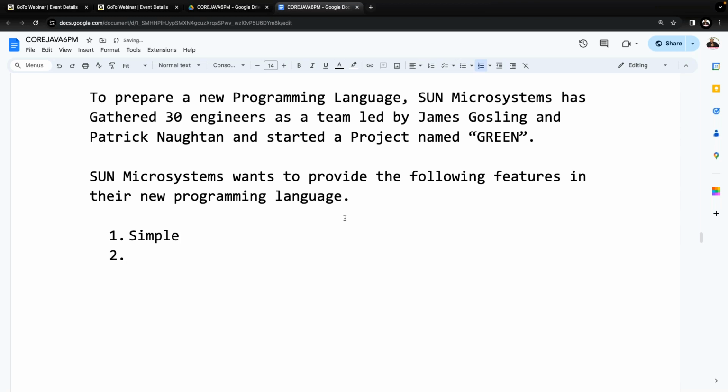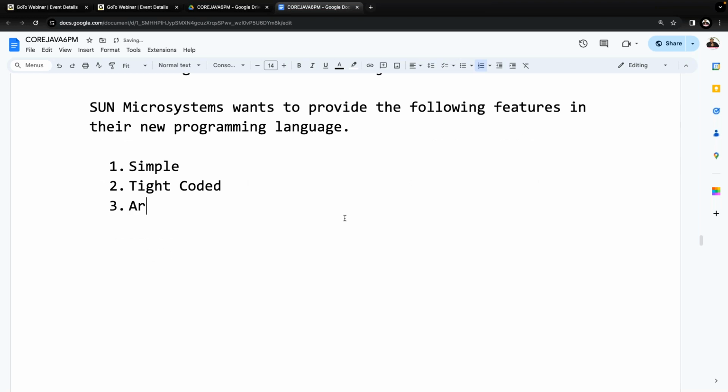And the second one is what? A tight coded programming language, not loose coded. I'll explain each and every one, don't worry. And the third one is what? An architectural neutral programming language.